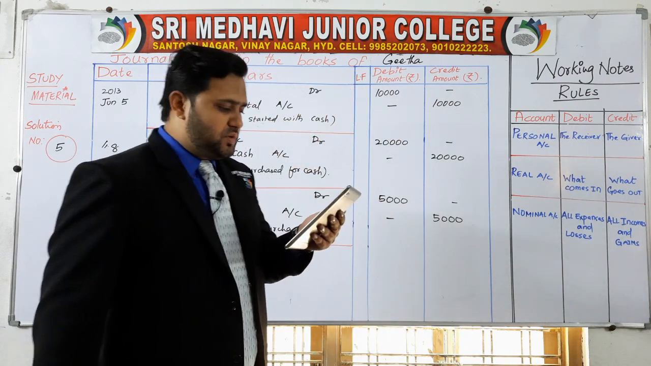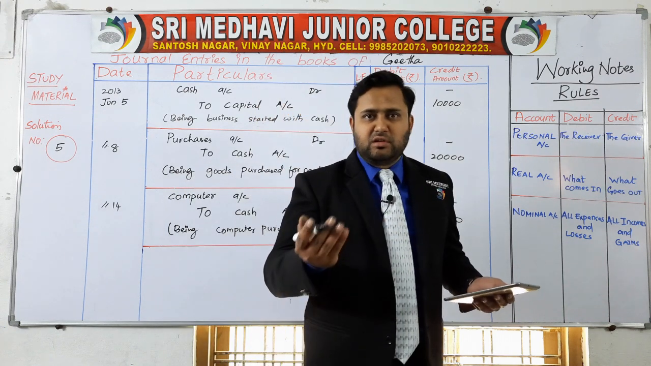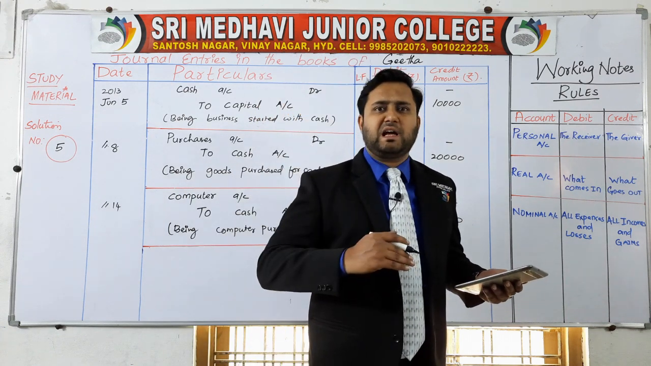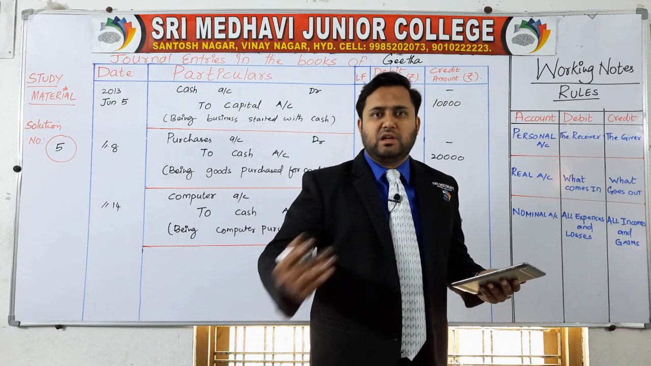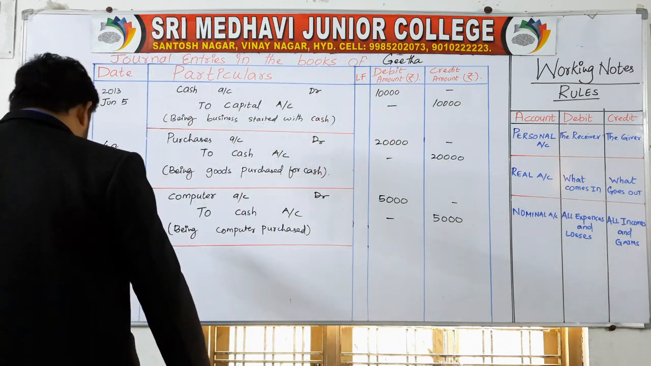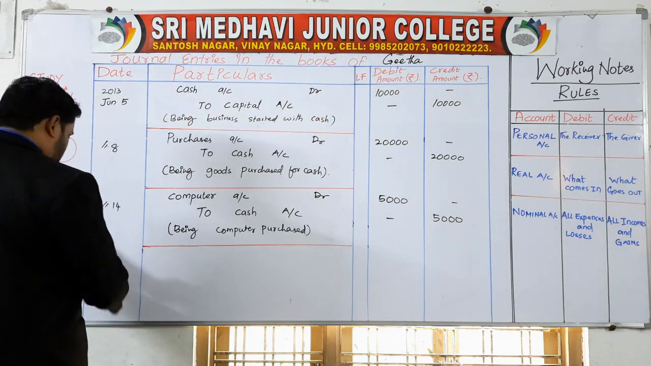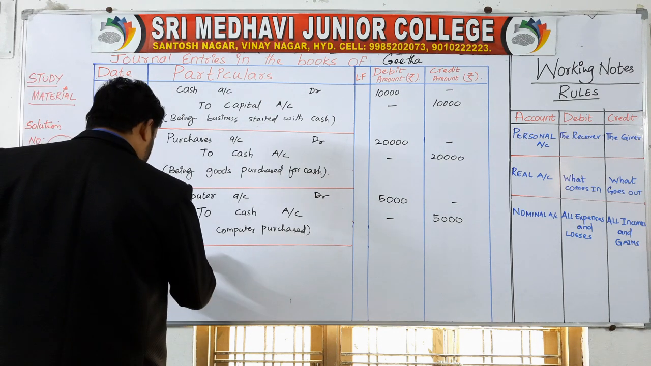Last transaction in this problem, commission received. So commission received means cash comes in or cash goes out? If you are receiving, cash comes in. If you are paying, your cash goes out. So here you are receiving, your cash comes in. If your cash comes in, debit it. So date 16th, cash comes in.